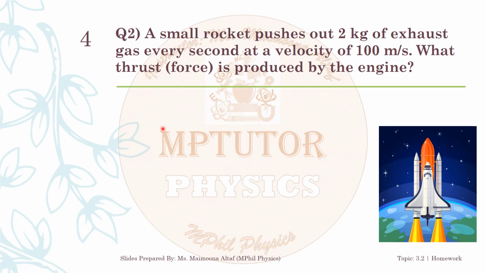Question number 2 is, a small rocket pushes out 2 kg of exhaust gas every second at a velocity of 100 meters per second. What thrust force is produced by the engine? Now in this case, the mass, which is 2 kg, is given. Time is 1 second, since it is given every second, so the time interval is 1 second. And the change in velocity is 100 meters per second. And we have to find out the thrust force which is produced by the engine.